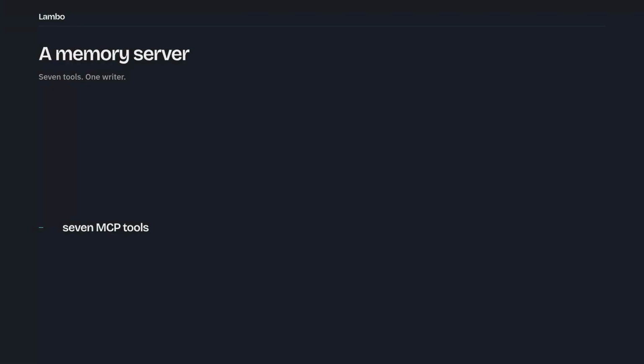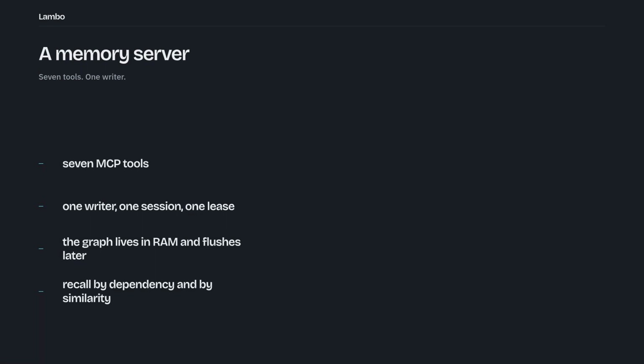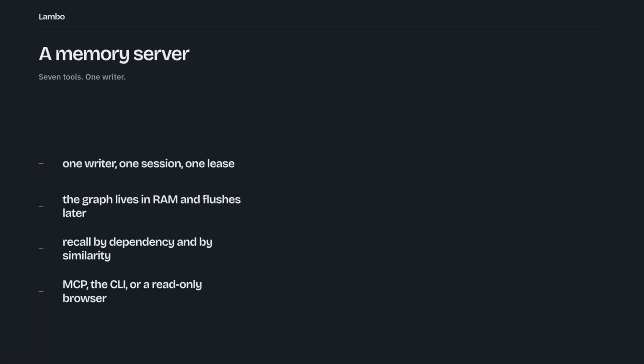Lambo is a memory server. It has 7 tools, one single writer per session, and an in-RAM graph flushed right behind to CockroachDB or SQLite. Retrieval is by dependency as well as similarity. Recall tells you what rests on the thing that you asked about. Agents can access Lambo through the MCP interface or the CLI.